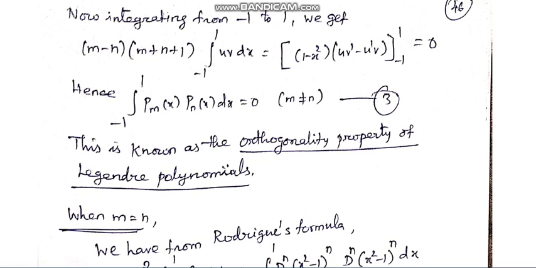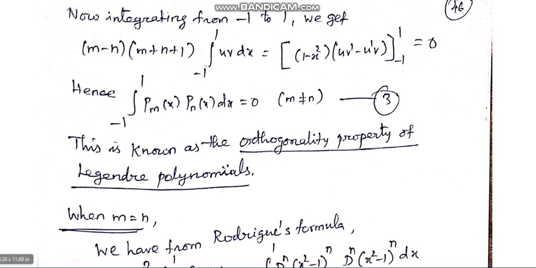Let us take the second case. This first case, the equation integral minus 1 to plus 1 Pm of x Pn of x dx equal to 0 when m not equal to n, is known as the orthogonality property of Legendre polynomial. Now we will go to the second case.